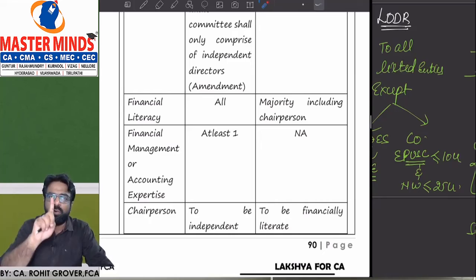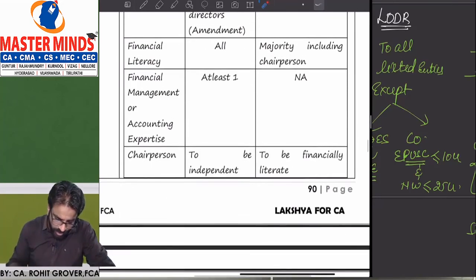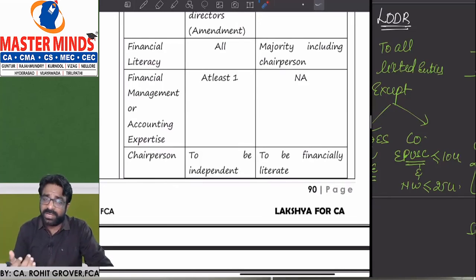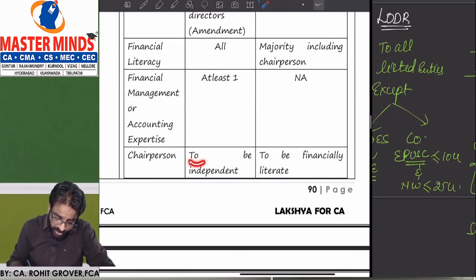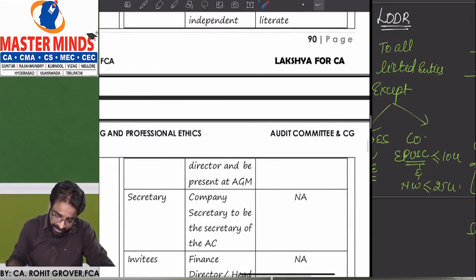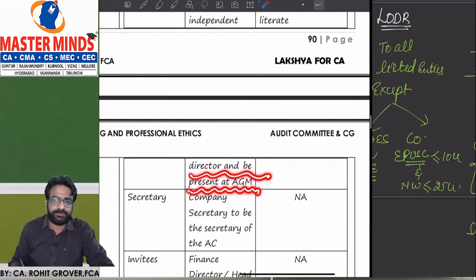But among those 9, one should be what? Financial expert. Clear? Yes. Now, who is going to chair the audit committee under LODR? It is to be chaired by an independent director, and the independent director should be present at the AGM.